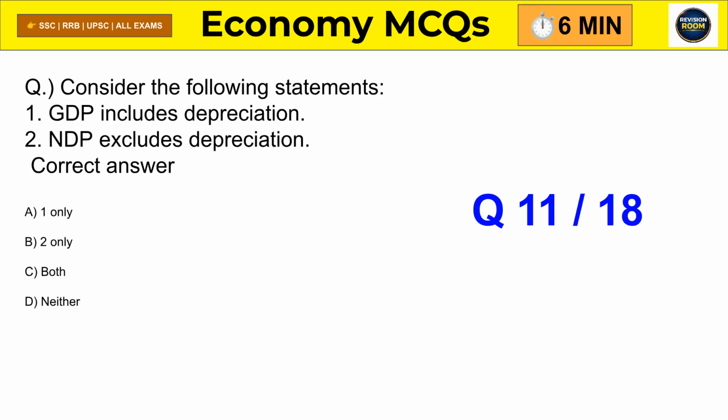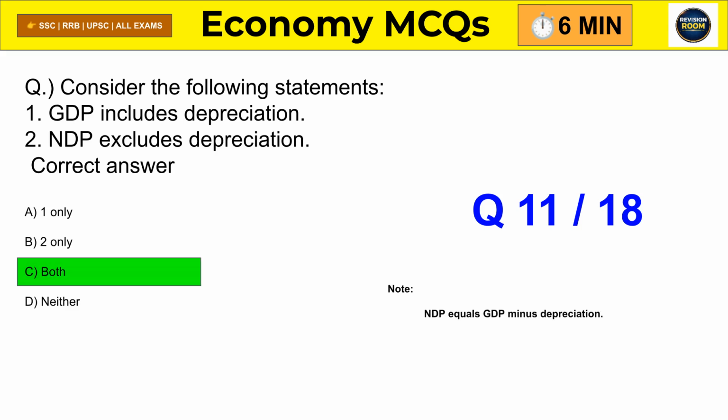Question 11. Consider the following statements. Gross domestic product includes depreciation. Net domestic product excludes depreciation. Correct answer is both are correct. Because net domestic product is derived after removing depreciation.